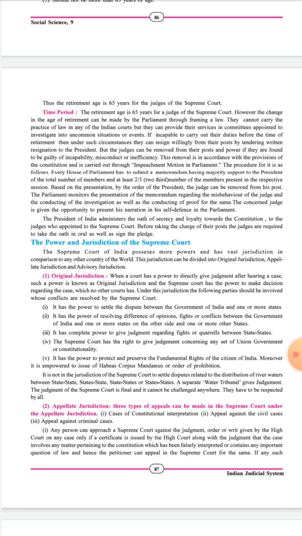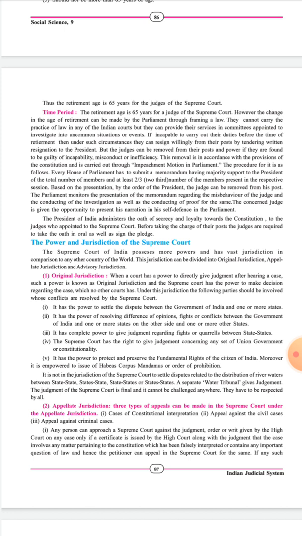See what is said over here. The process of removing the Supreme Court judge from his post, in case he is found guilty, or incapable, inefficient, or involved in some kind of misconduct, is called, as we all know, impeachment of the Supreme Court judge. The process of impeachment is conducted in Parliament.